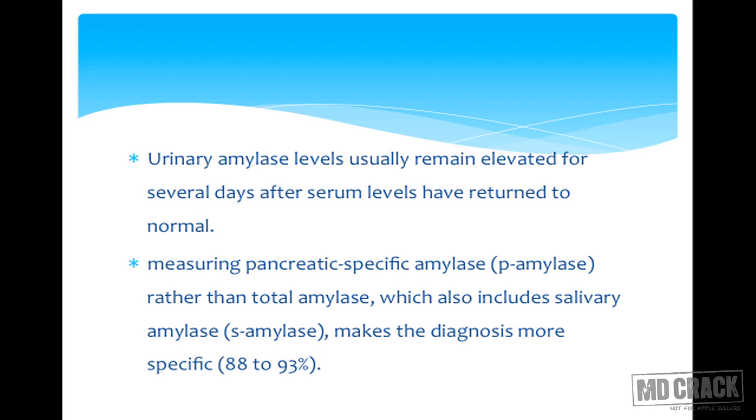Measuring pancreatic specific amylase, which is also called P amylase, is preferred rather than total amylase. Total amylase includes all body amylases, including salivary amylase. So P amylase is a component of total amylase. If you measure pancreatic amylase, it makes the diagnosis more specific. 88 to 93% of the time, P amylase will be more specifically diagnostic of acute pancreatitis.